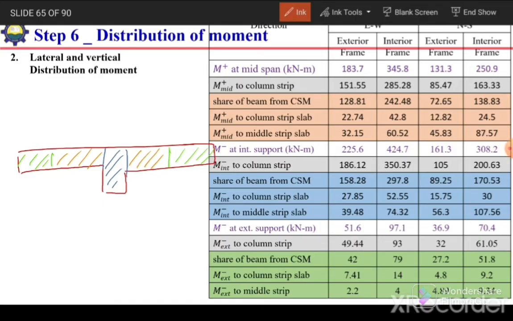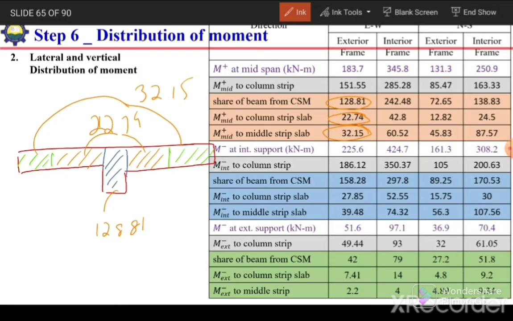So this moment 128.81 will be resisted by the beam, and this 22.74 will be resisted by the column strip slab, and these two half middle strips will resist only 32.15.